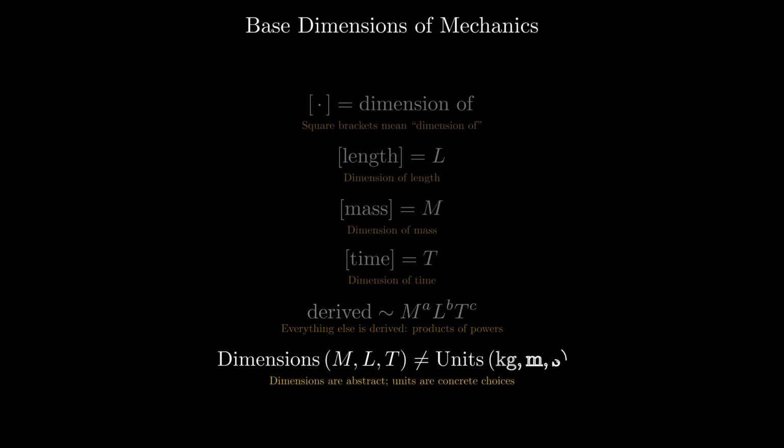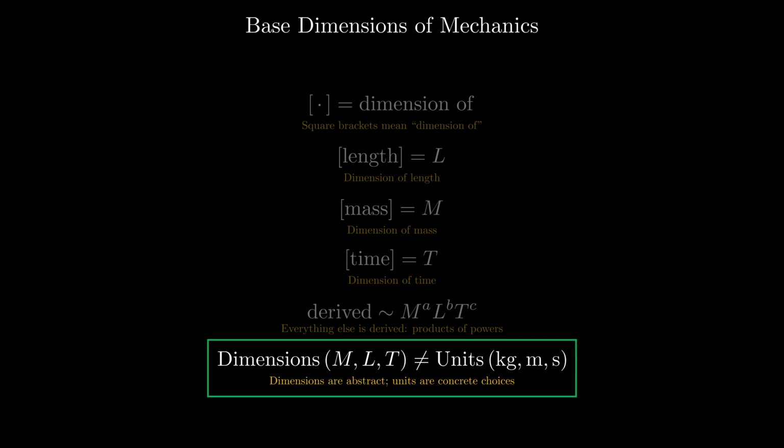And remember, dimensions are not units. Dimensions are abstract. M, L, and T are dimensions; units are concrete choices like kilograms, meters, and seconds. Let's build velocity from the ground up. Velocity is distance divided by time, measured in meters per second. In terms of dimensions, that's L divided by T, which we write as L times T to the minus 1.